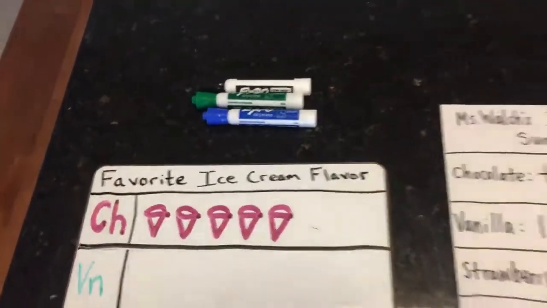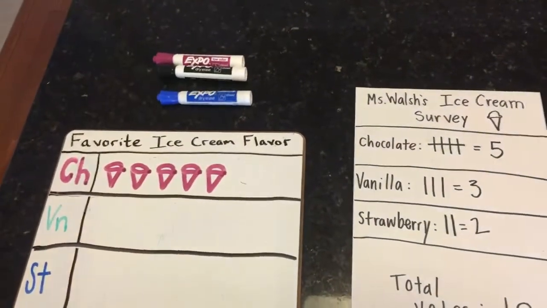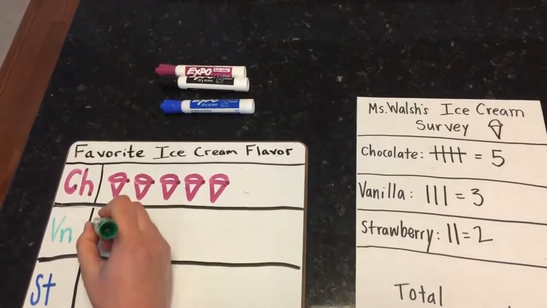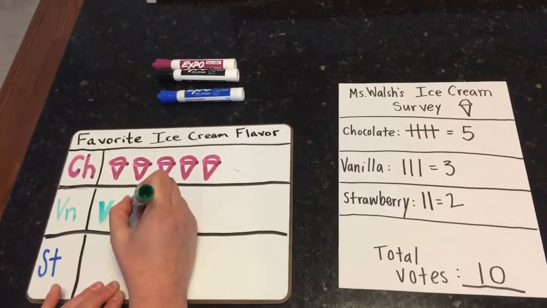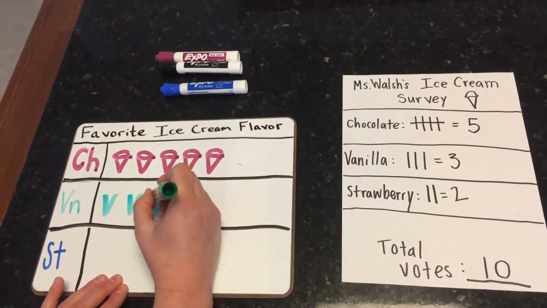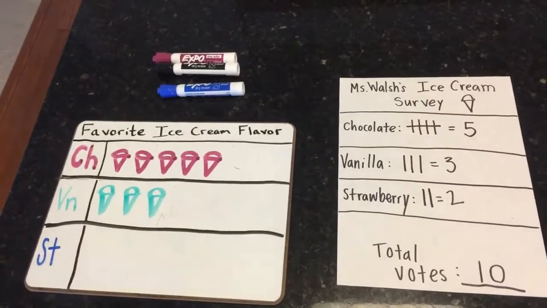Now I'm gonna do the vanilla. So how many votes did vanilla have, Mr. Lucian? Vanilla had 1, 2, 3. Okay, so I need to draw 3 ice cream cones. So 1, 2, 3, and then I just need to add the scoops. 1, 2, 3.